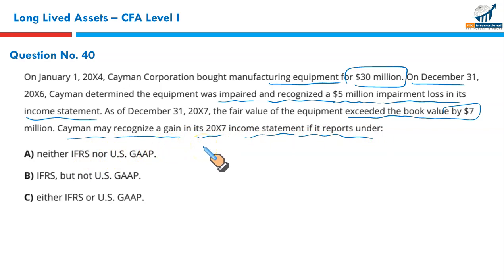Remember, I hope you would have gone through your reading well. Once the asset has been impaired, if the fair value goes up, under US GAAP, impairment loss cannot be reversed. But under IFRS, yes. So it could be reported as a gain if it is reported under IFRS but not under US GAAP. US GAAP does not allow reversal of impairment loss. That makes B the correct option.